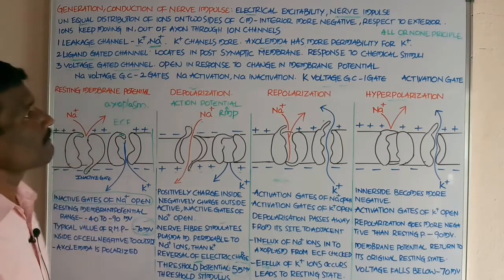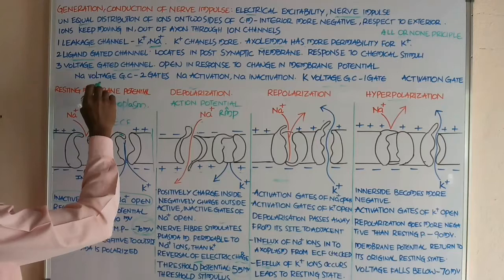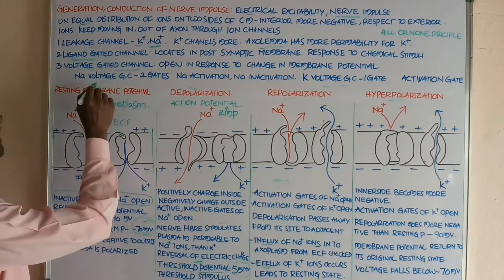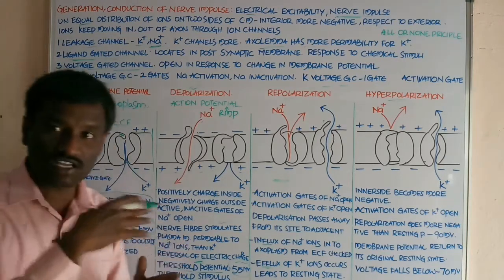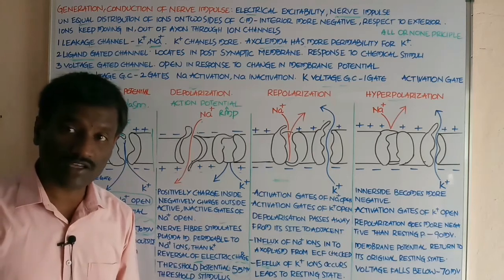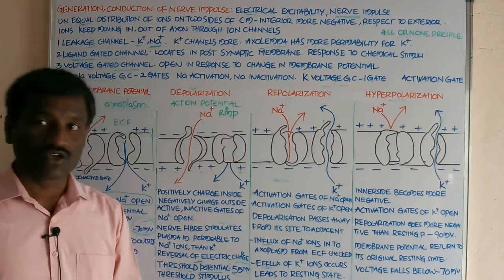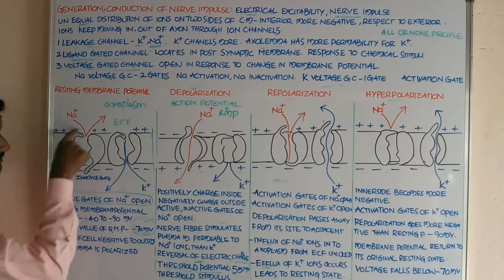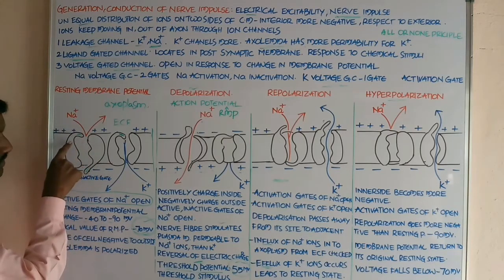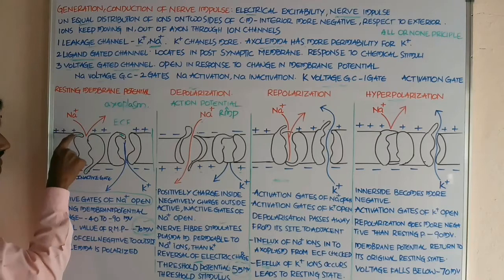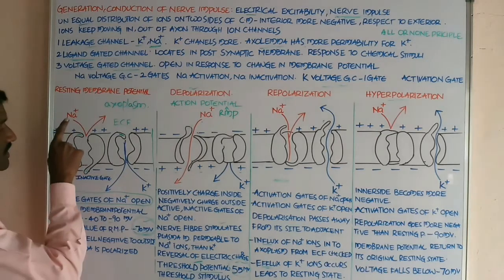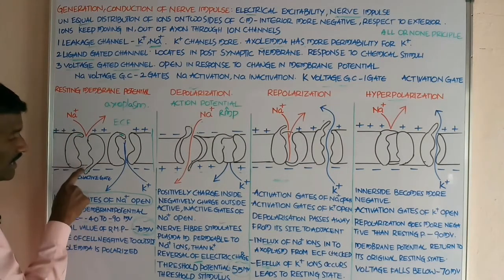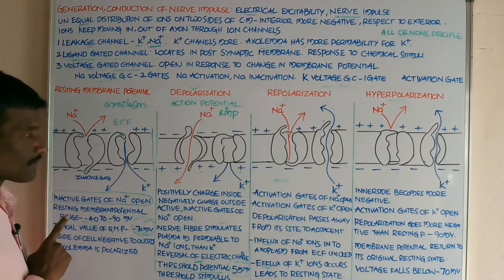Next, the voltage gated channels are of two types: sodium voltage gated channels and potassium voltage gated channels. The sodium voltage gated channel has two gates, one is the activation gate and the other is the inactivation gate.